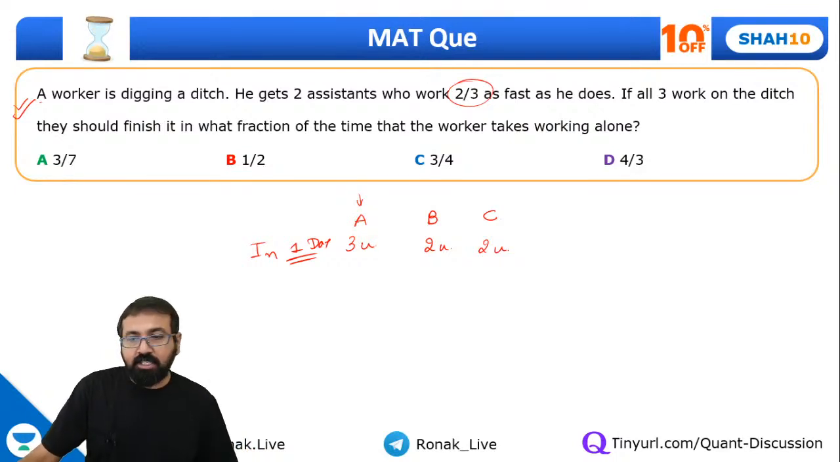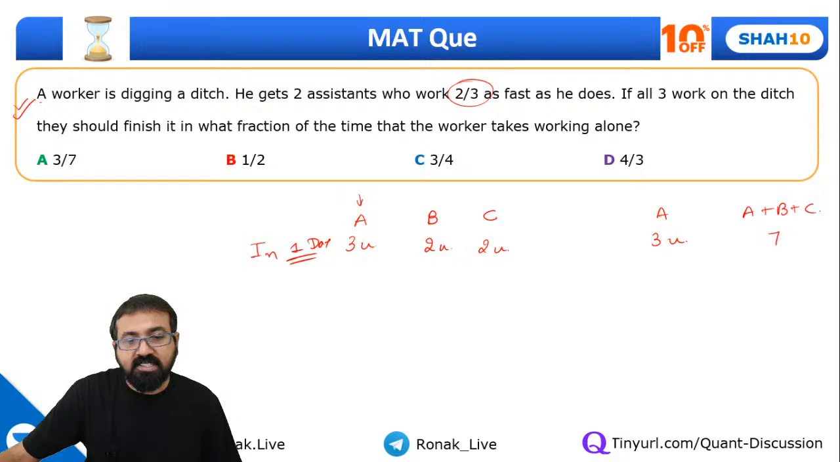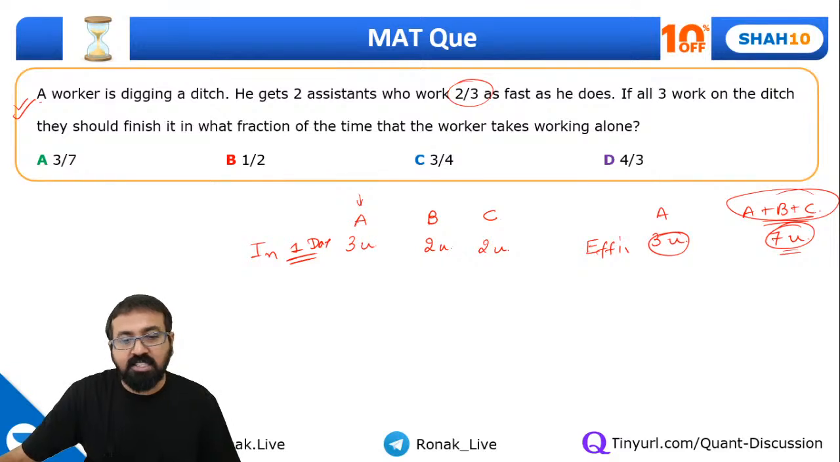Guys, are we clear? So worker A alone can complete 3 unit work in one day, while all 3 of them can complete 7 units work, right? So here is their efficiency. Worker A does 3 unit work and workers A, B and C together can complete 7 unit work. So this efficiency is like this: 3 unit is to 7 units. So the days required will be 7 is to 3. So if this takes 7 days, all 3 will be taking 3 days.